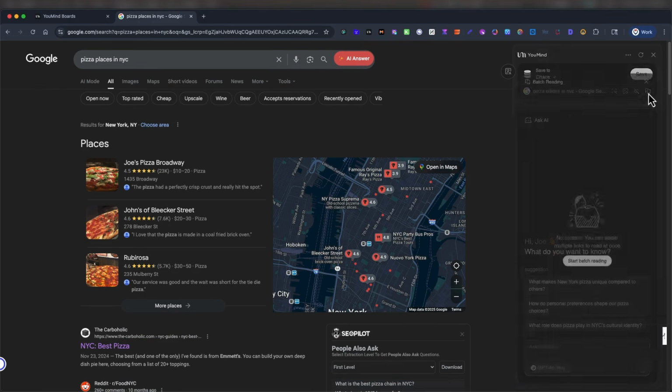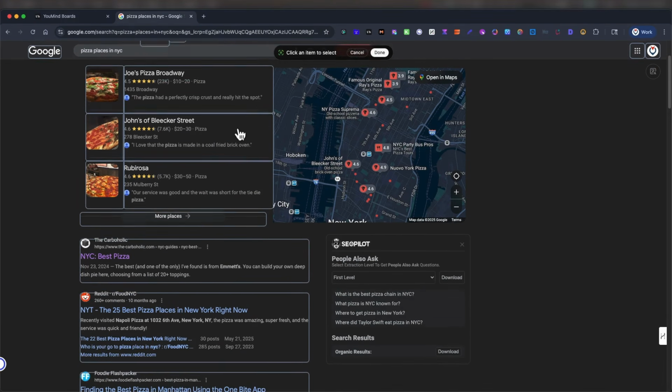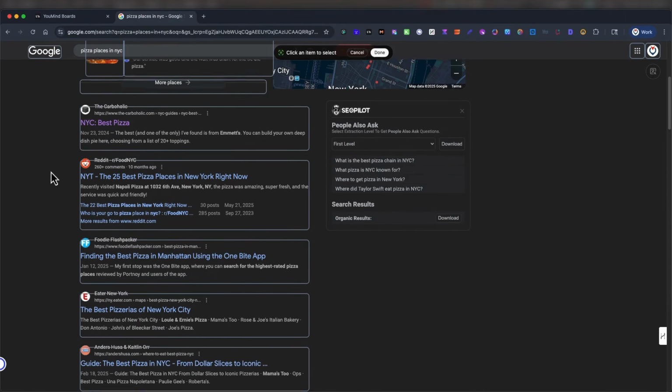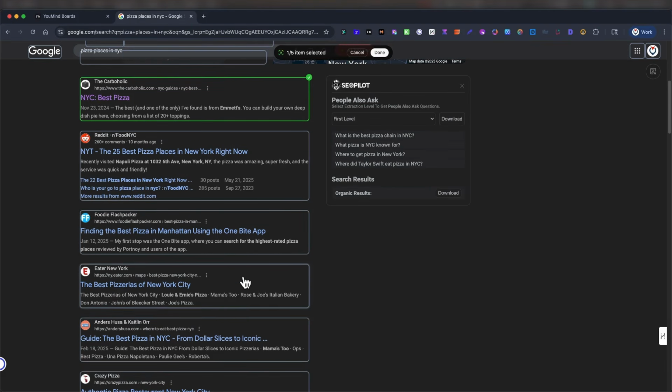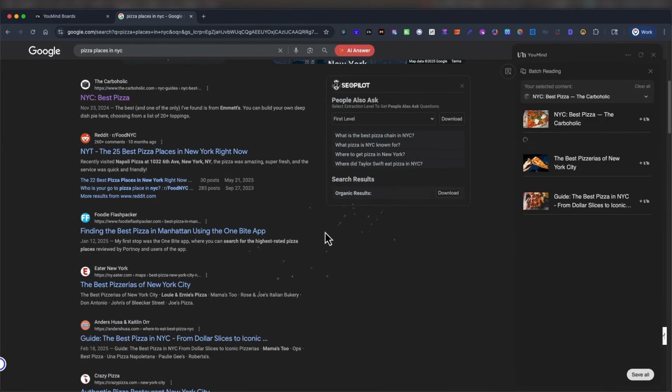Batch reading. Click on that. Start batch reading. So say you want to go through here and you see a few articles that you like, things that returned in the search engine. You're doing research. Let's do this one, and this one. Okay, done. Grab those. And now it's moving it all there.